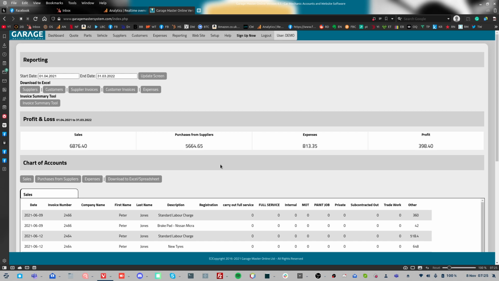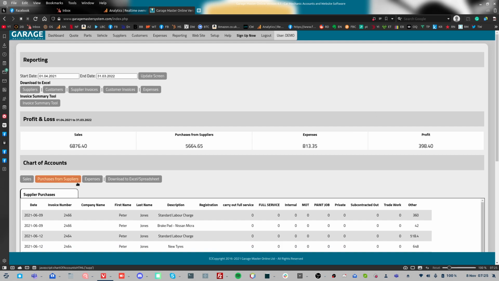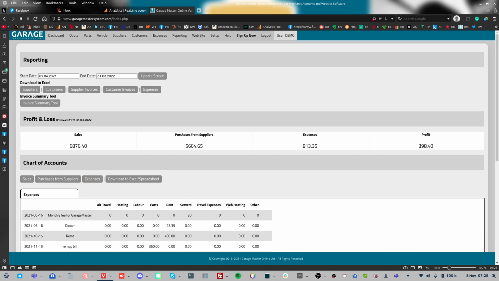And then, most accountants will be quite happy with the chart of accounts, I should think, which is this thing where it's all split up over, you can see you've got different categories, sales categories, purchases, purchase categories, expenses. It's split up that way. So there's a whole way of taking out.